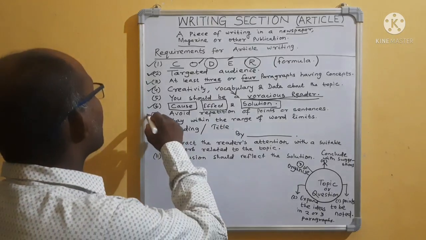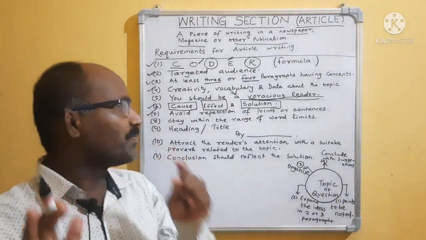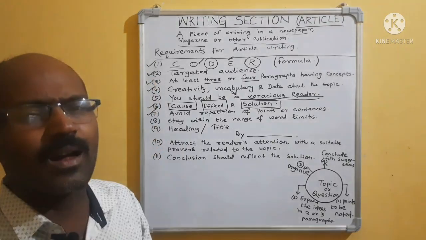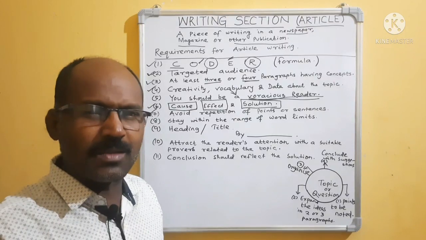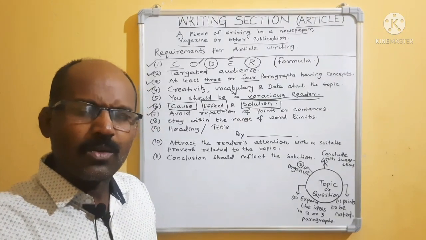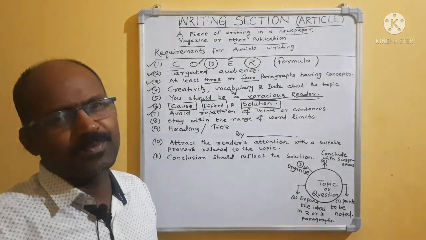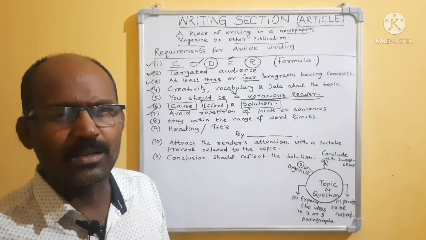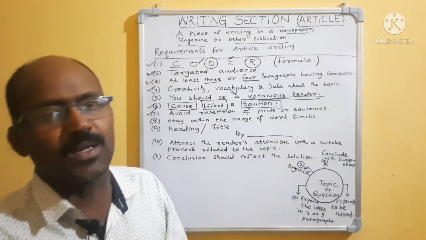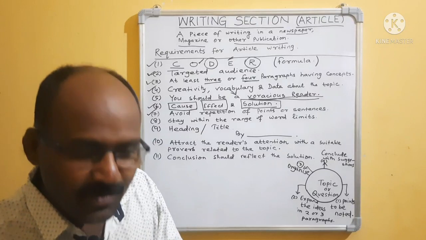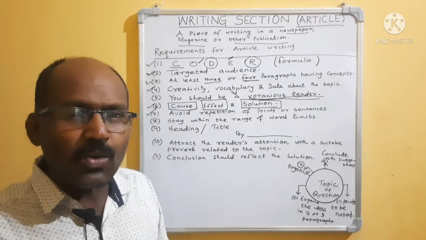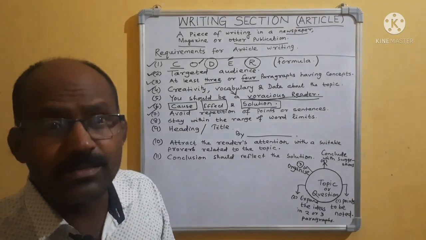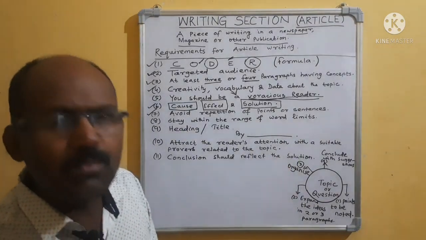Then come to number 7. Avoid repetition of points or sentences. While we are writing an article, do you know what happens? We are not collecting the data in our mind, not collecting it properly. We think, in the exam it will come, I will write. And while writing, the same points are repeated, the same sentences are repeated. If you repeat again and again, the reader will not take interest in reading it. So you are not getting good marks.